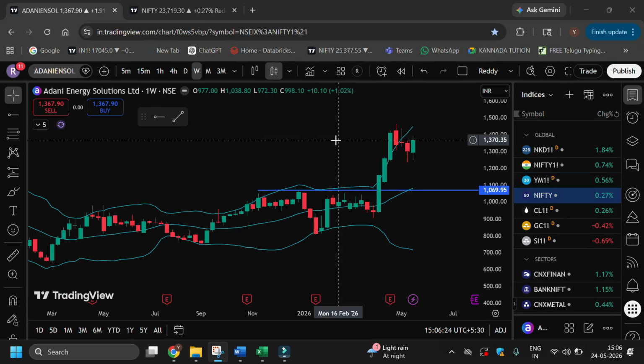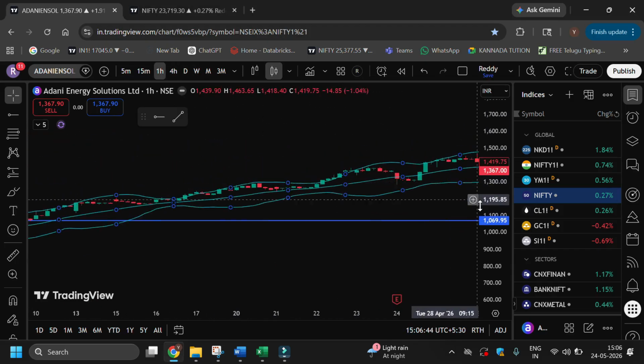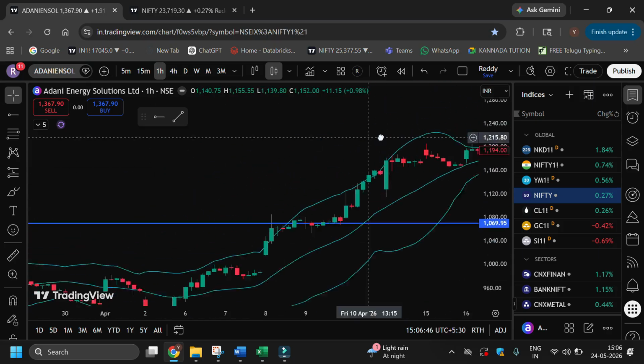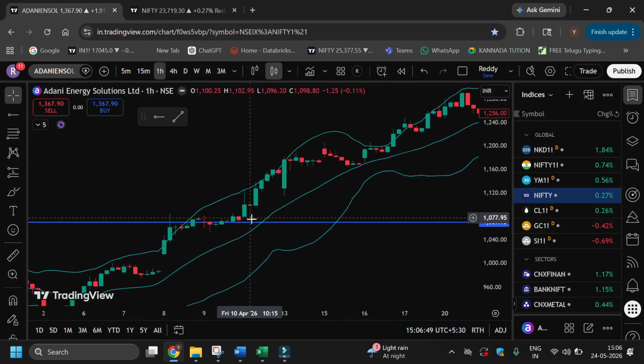Sometimes there will be a chance that you might have missed the breakout and it might have already started moving. At that time, if you want to enter in between the trend, then there is an option for that. Let me show that. Let's go into the lower time frame. For example, if you fail to enter here, sometimes you may fail to enter at the starting point, but you might have noticed somewhere here.